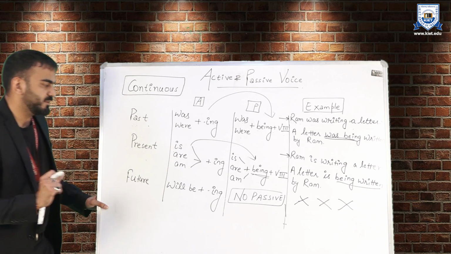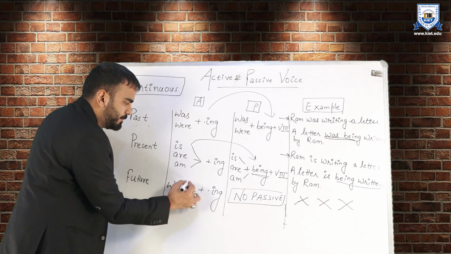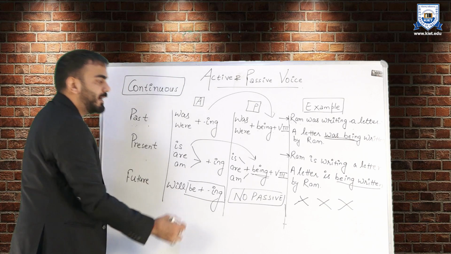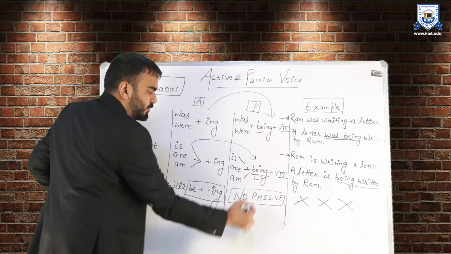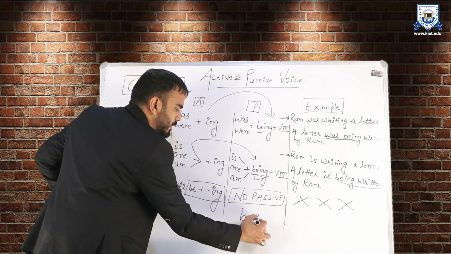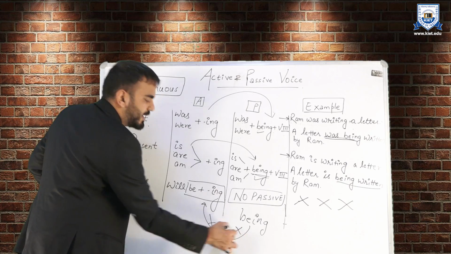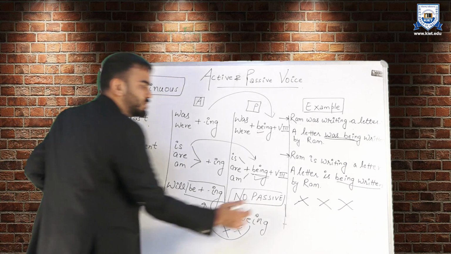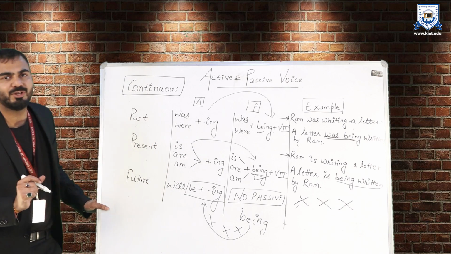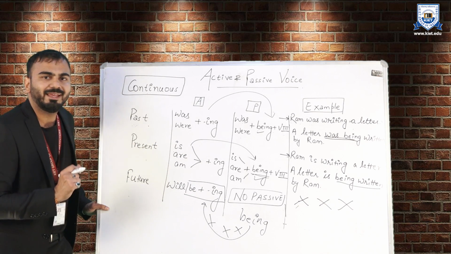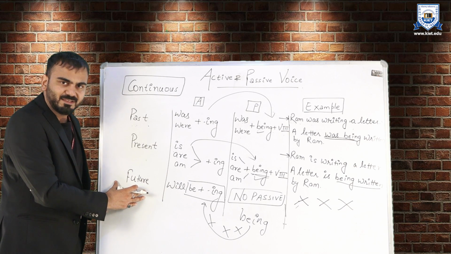Now the third is future continuous. So understand this point. In future continuous, in the active side, we already have this be plus ing. And in the passive side, we have been using being and being. So this being and this be plus ing, they clash. And since this form clashes, we cannot make passive of future continuous. So I have already told you, out of 12 tenses, only 8 can be converted. So this is one of those tenses which cannot be converted into passive.